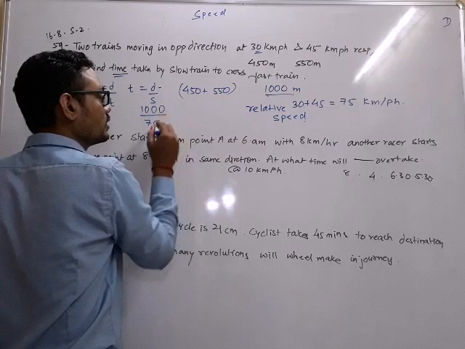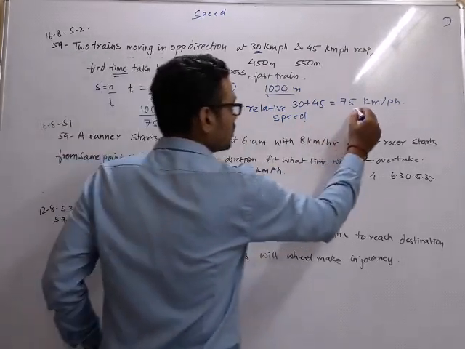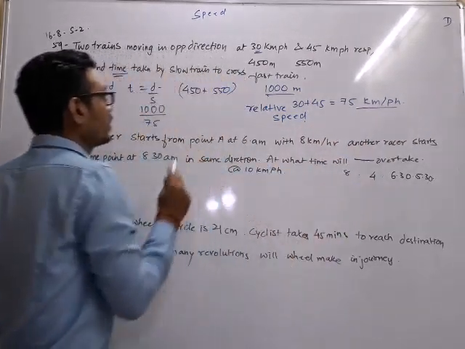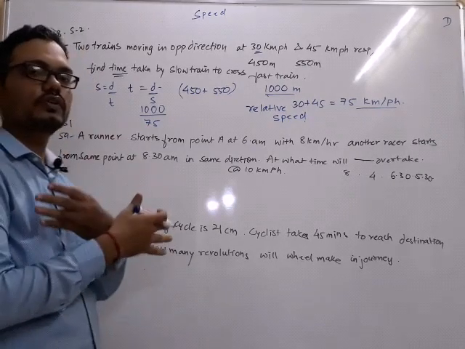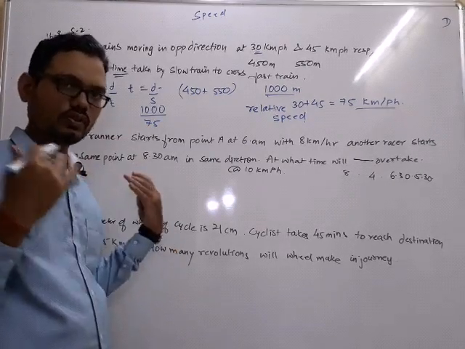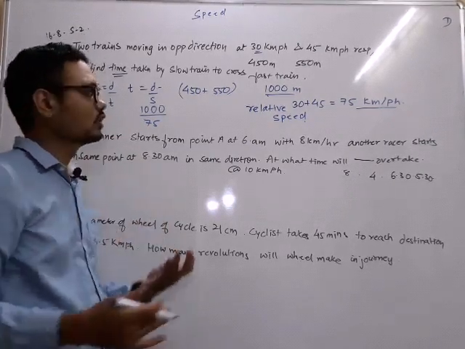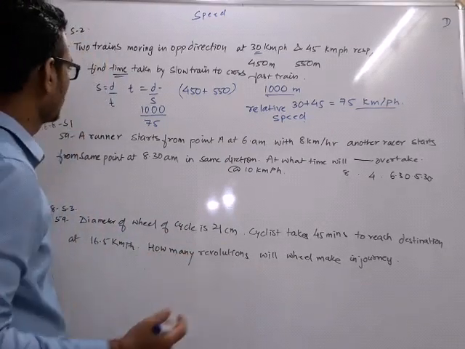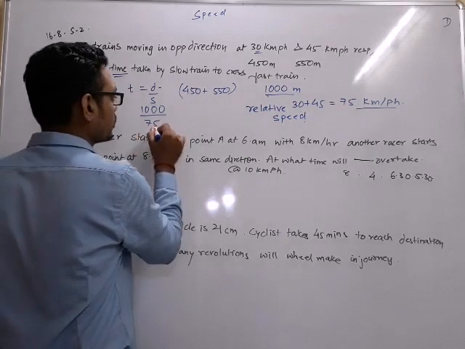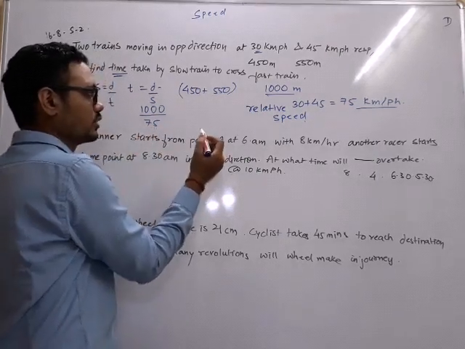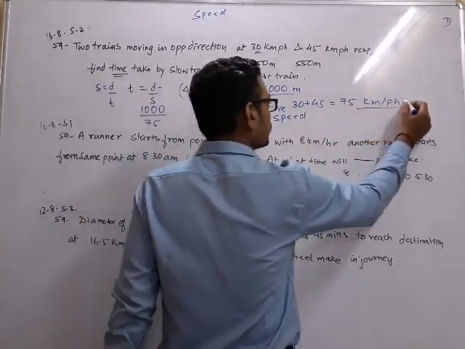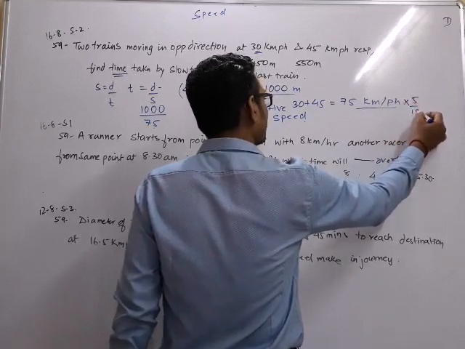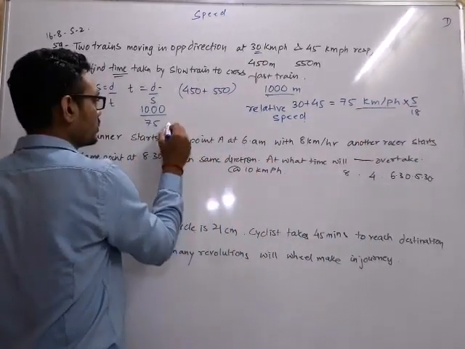Now 1000 is in meters, this is in kilometer per hour, and crossing of trains would not happen in hours. Crossing of trains would happen in seconds. Options are also given in seconds. So this we have to convert into meter per second. I have just now explained it to you all. Into 5 by 18 will convert it into meter per second.